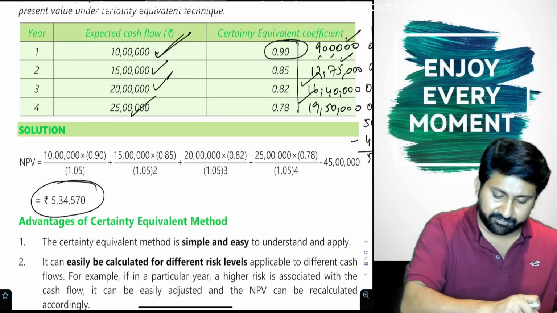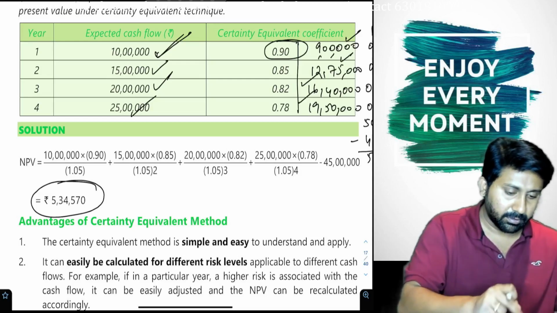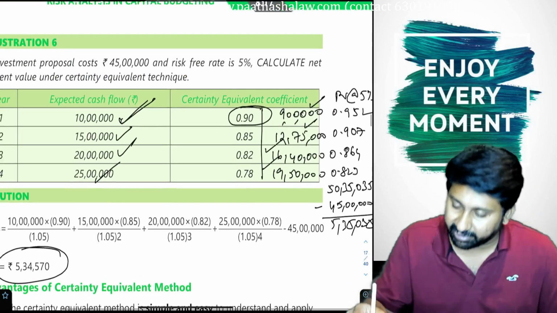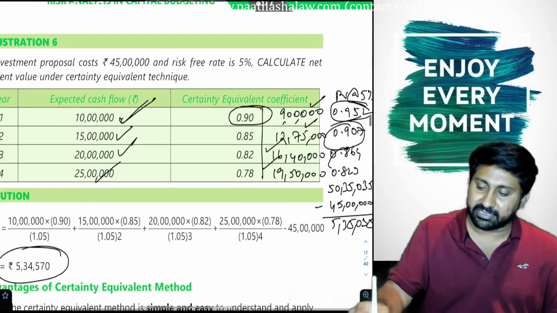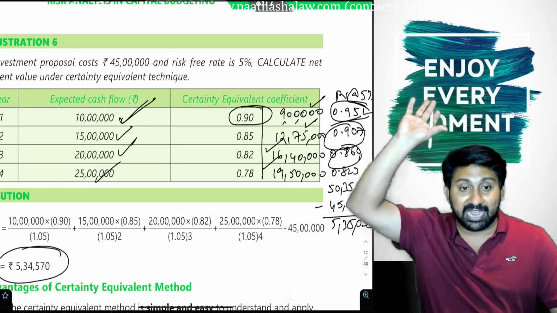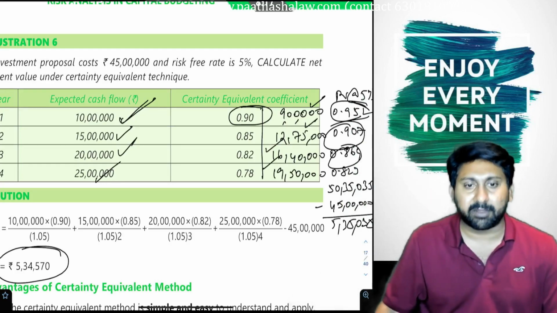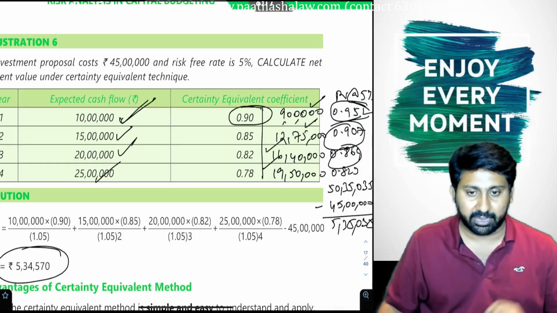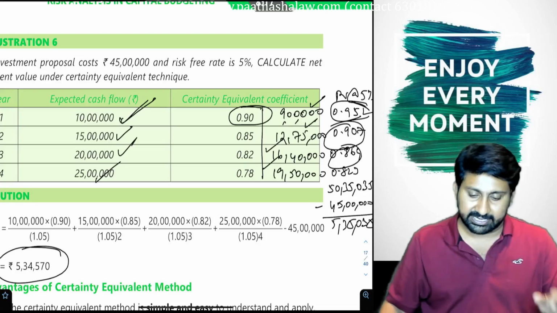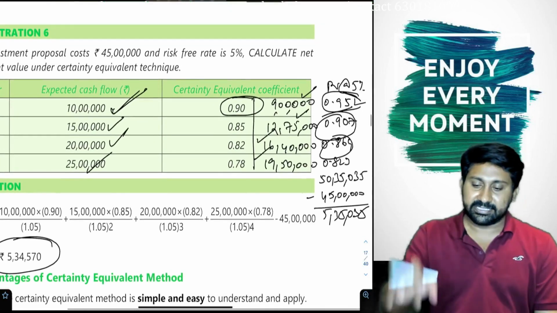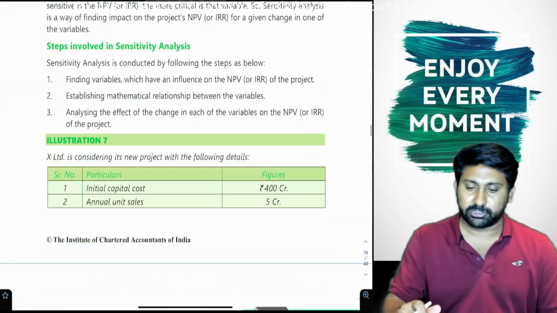A small difference of 465 rupees has come because of our decimals. That difference of 400 out of lakhs comes because of the PV factors that we have taken. Okay, the remaining answer is the same. This is the certainty equivalent approach.